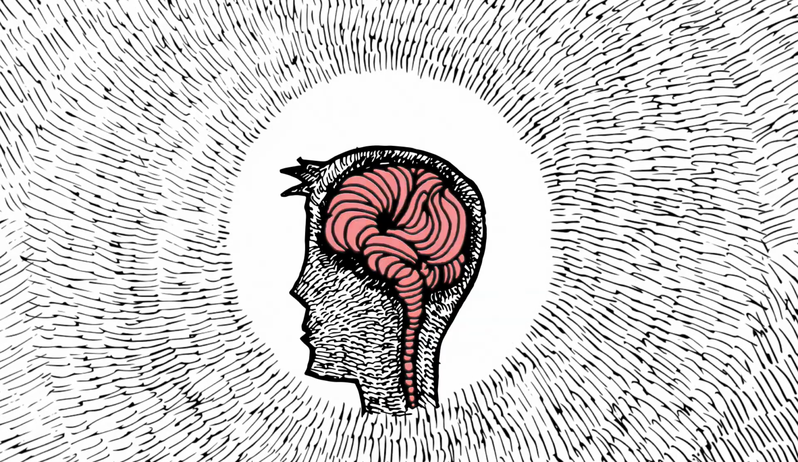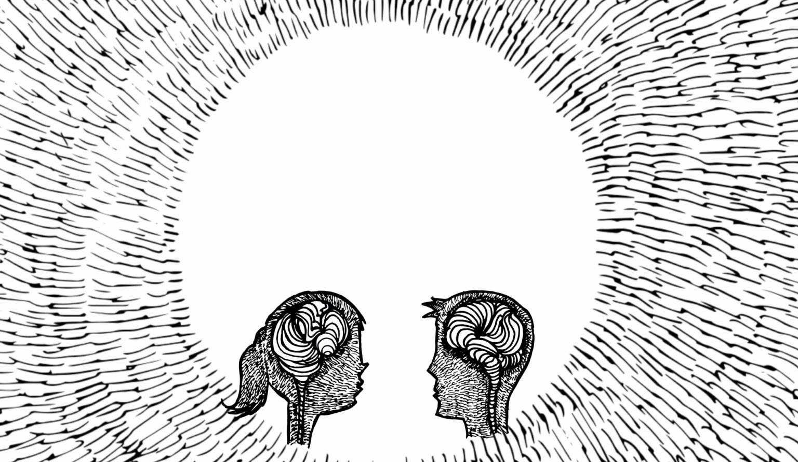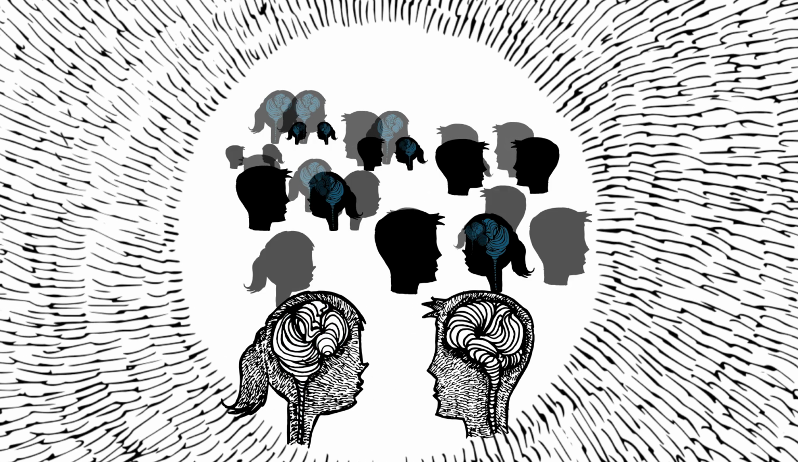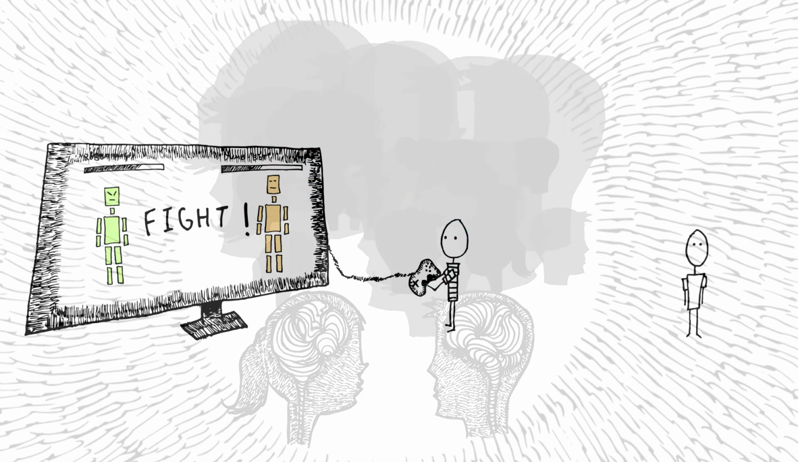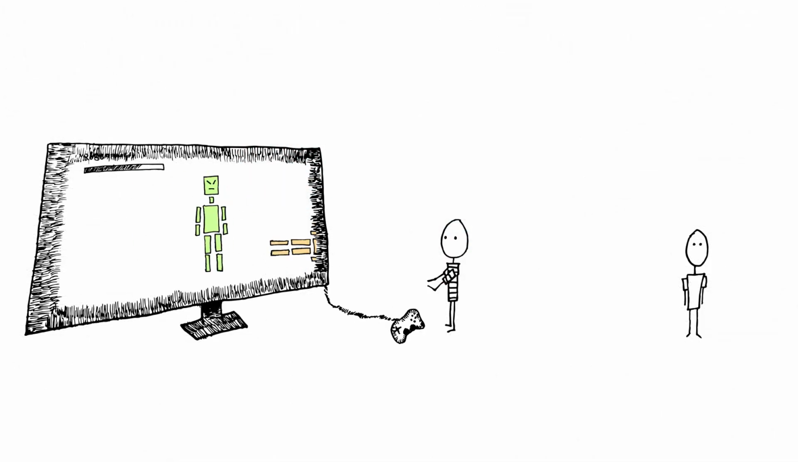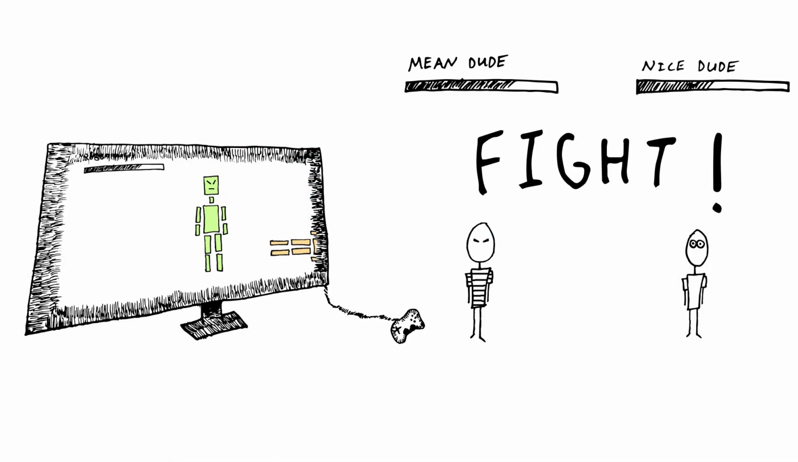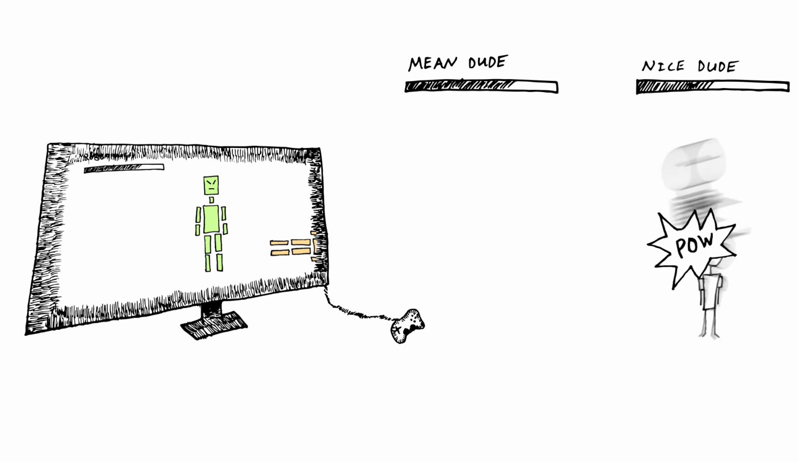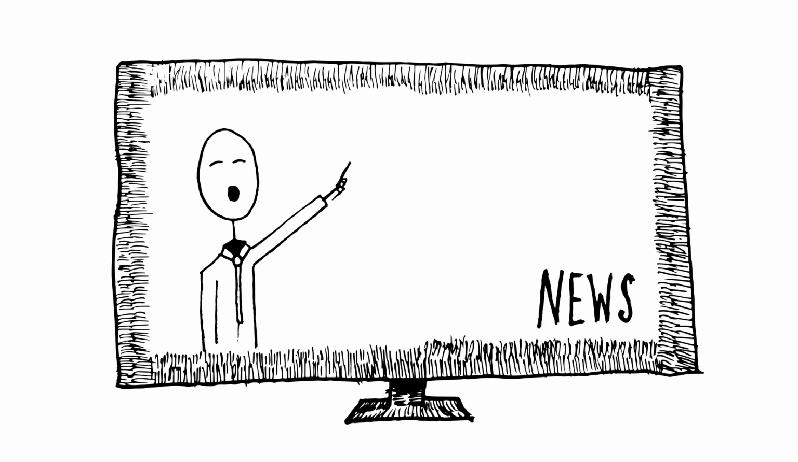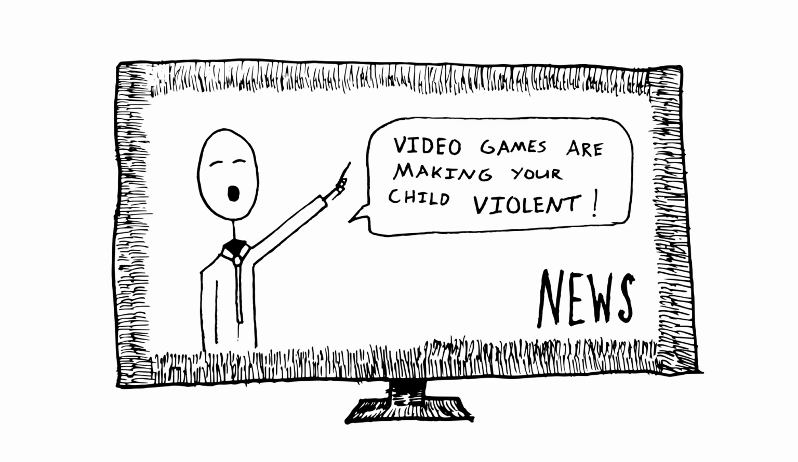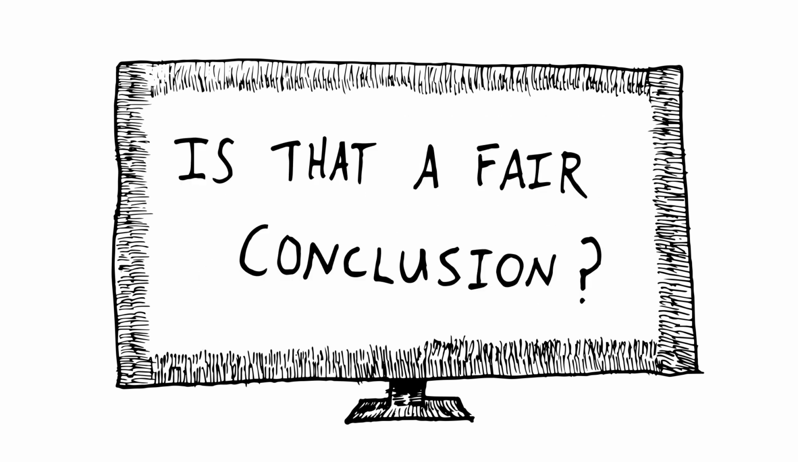Though you may think of psychology as a discipline focused on the individual, most psychologists are interested in understanding people as a whole. For example, researchers have shown that there's a correlation between violent video games and aggressive behavior in children. But what does that mean? You may hear someone on the news proclaim, "Video games are making your child violent." But is that a fair conclusion? Let's take a moment to find out.